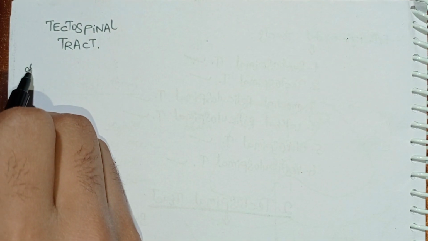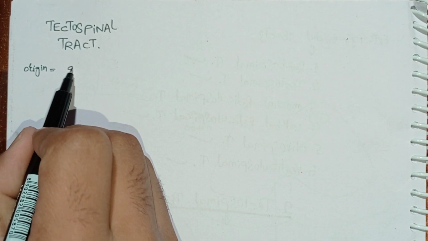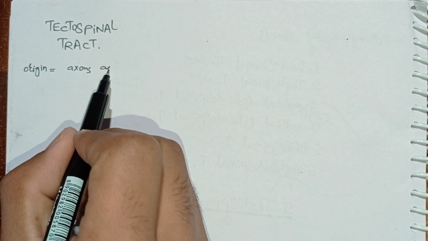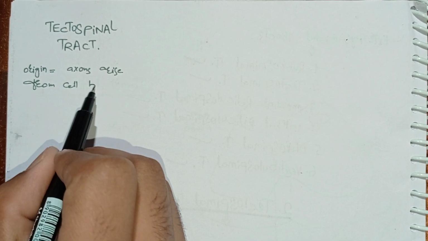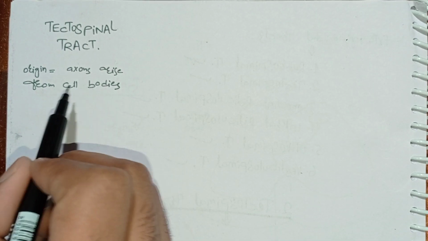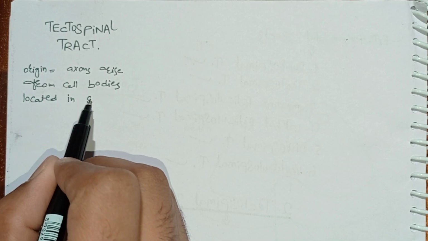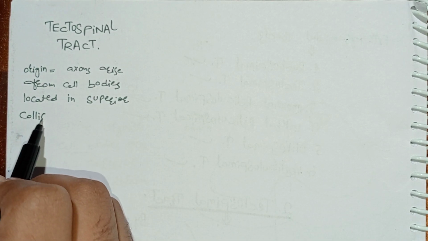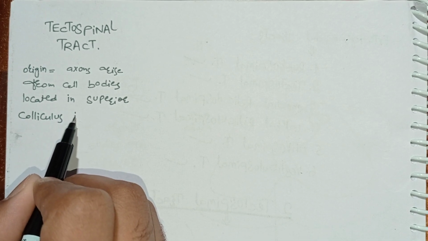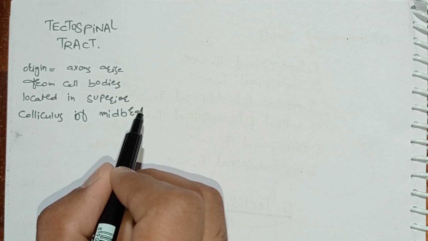Number first, origin. As it is a descending tract, it starts in the brain. Let's see where it starts. Its axons arise from cell bodies. These cell bodies are located in superior colliculus. The superior colliculus is a structure in midbrain.